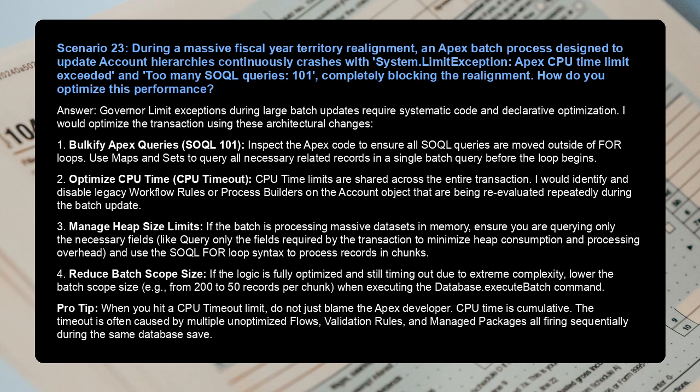Pro tip: when you hit a CPU timeout limit, do not just blame the Apex developer. CPU time is cumulative. The timeout is often caused by multiple unoptimized flows, validation rules, and managed packages all firing sequentially during the same database save.